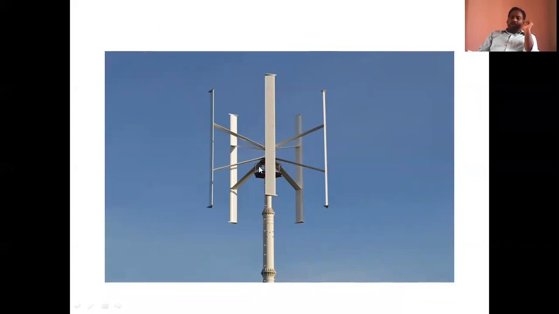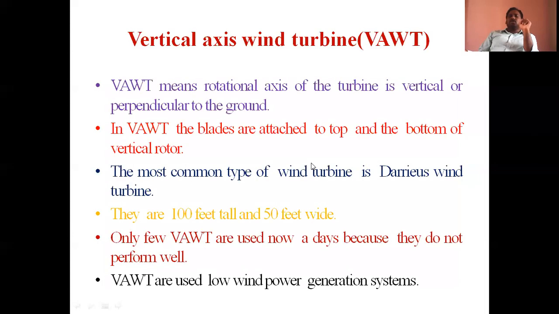The construction is also different from the horizontal axis wind turbine, because there the rotor axis is placed on the top of the tower, but here the rotor axis is at the bottom of the tower, at the bottom of the blades. That is the main difference between the horizontal axis wind turbine and the vertical axis wind turbine.